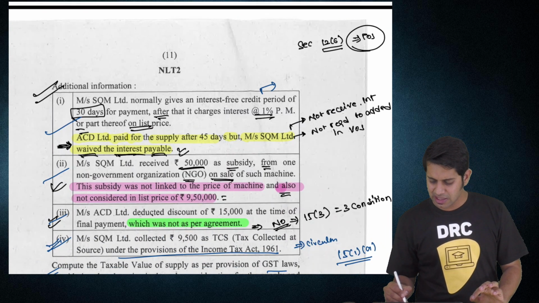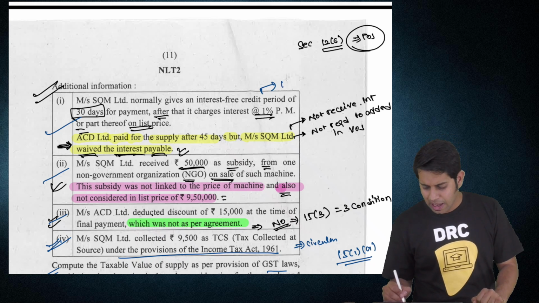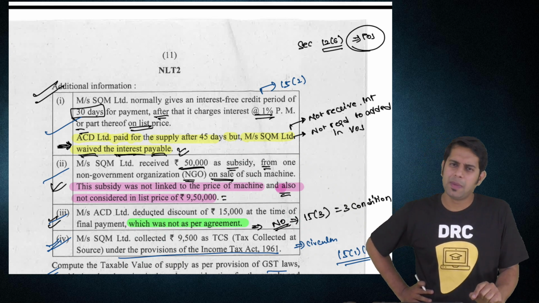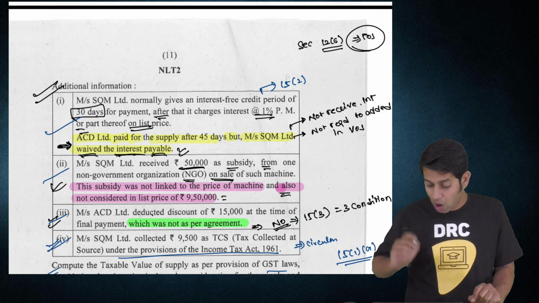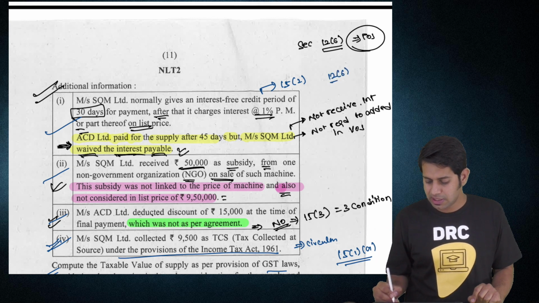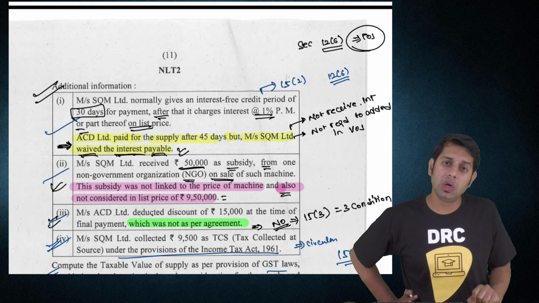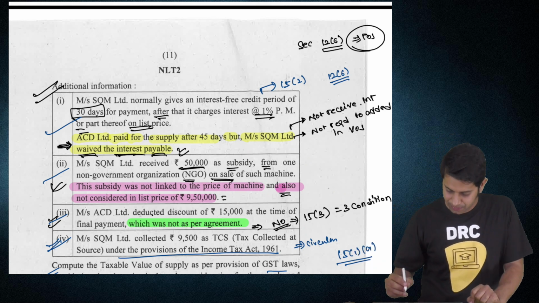Then this interest, is it required to be added in value of supply? Section 15 subsection 2, again write the provision. Section 15 subsection 2 says interest for delayed payment of consideration is required to be added. Also give a reference to section 12, which says you will have to pay tax on interest only if it is received.